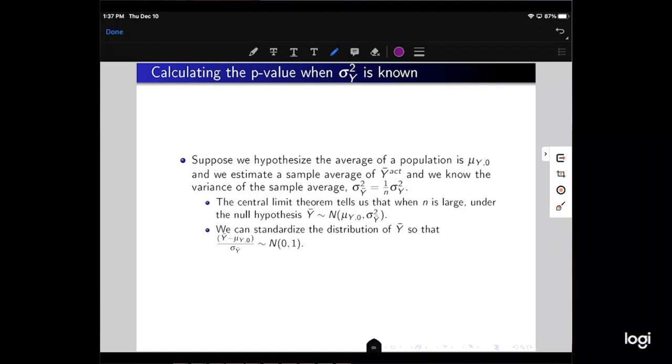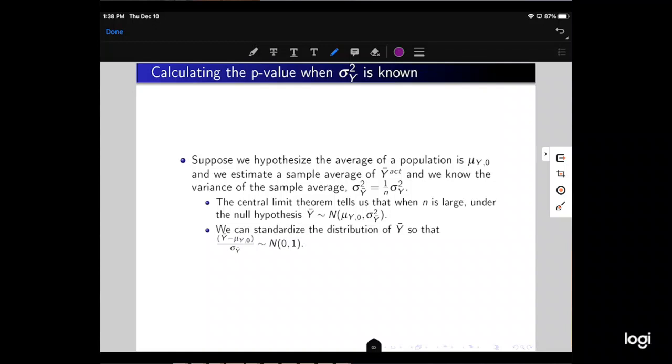How do we calculate the p-value? Well, first let's do it when we know sigma squared y. We'll never know this in reality because sigma squared y is a population value. Suppose we hypothesize the average of a population is mu y naught, and we estimate a sample average of y bar actual, and we know the variance of the sample average.